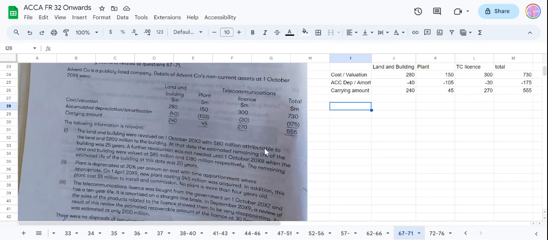So in the first pointer, what are they saying? The land and building were revalued on 1st October 13.